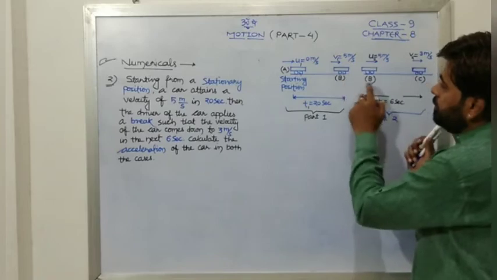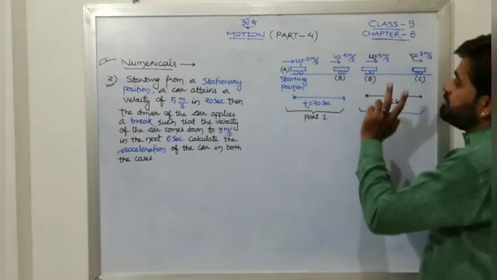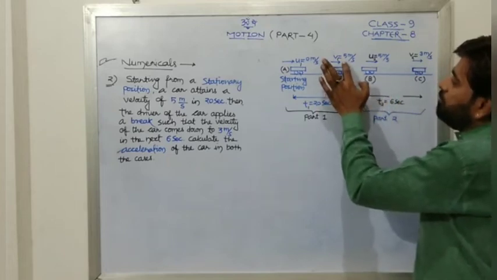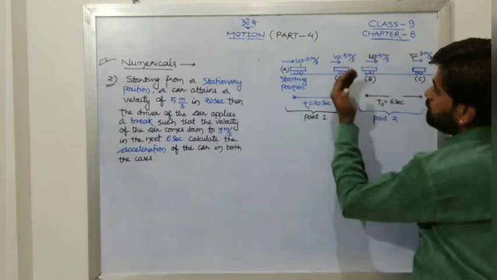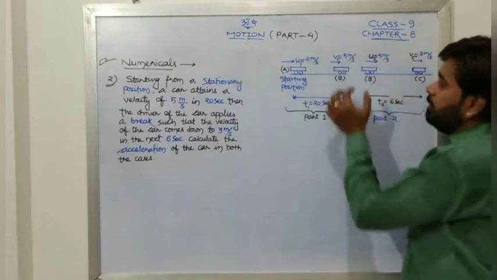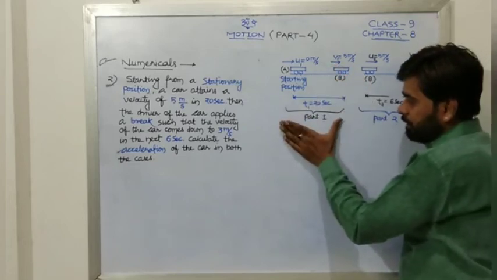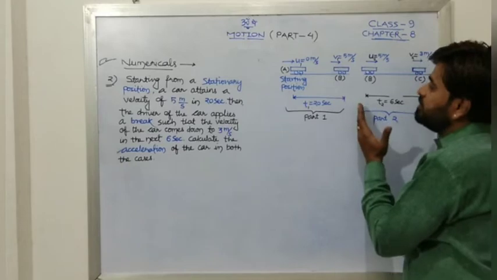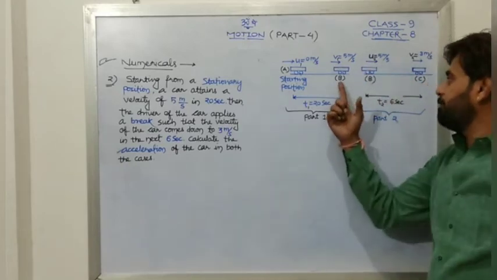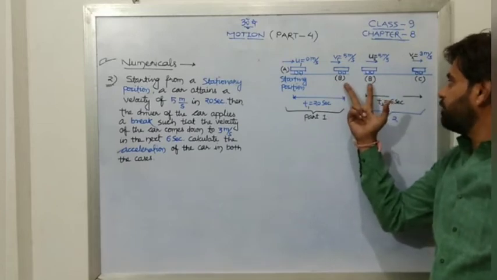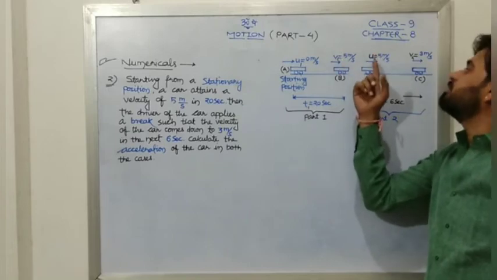Now this position and this position both are same. What I want to show you by this is, whatever will be the final velocity up to this one, that is going to be the initial velocity for this particular one. The velocity which was final for this particular part, that will be the initial one for this part. That's why I have written here B and here B, both the positions are same. So the final velocity for one will be the initial velocity for second.